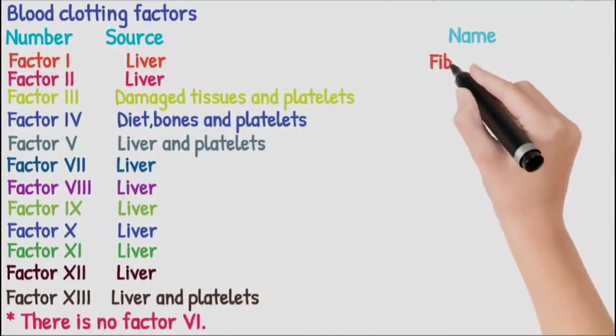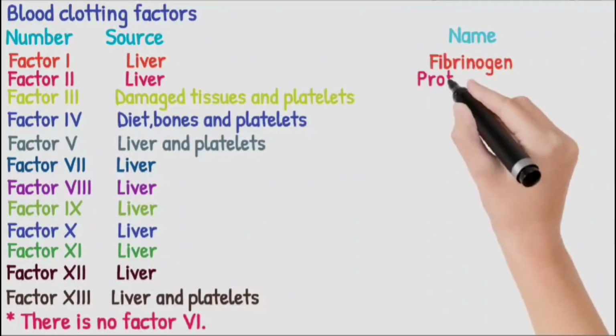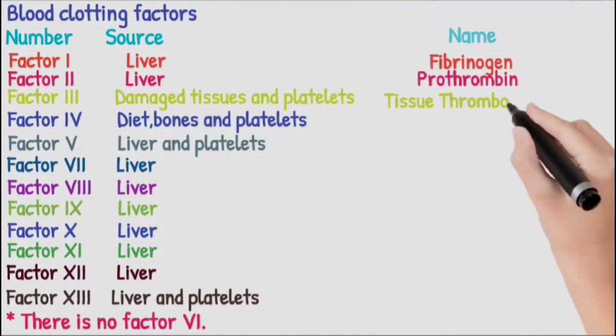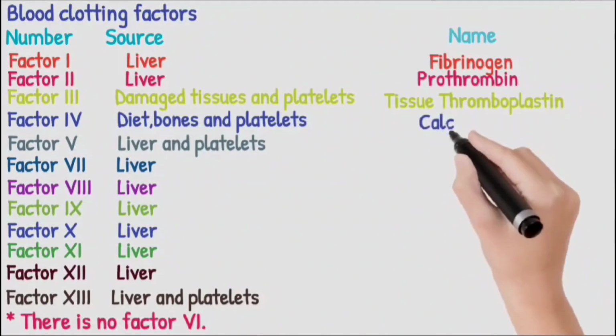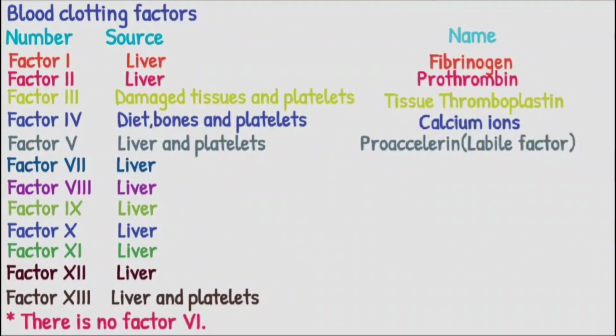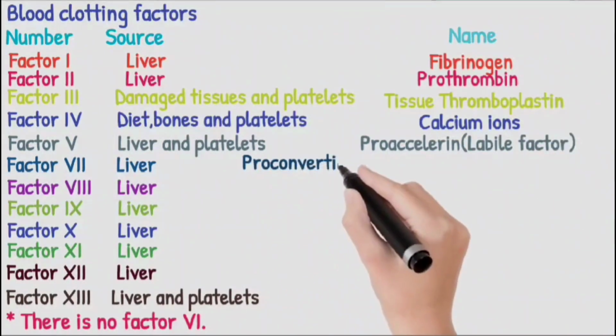Factor I is called fibrinogen, factor II is prothrombin, factor III is tissue thromboplastin, factor IV is calcium ions, and factor V is proaccelerin. There is no factor VI.